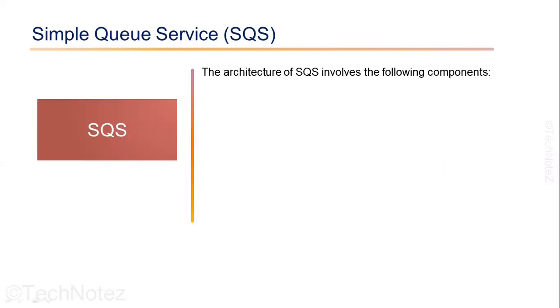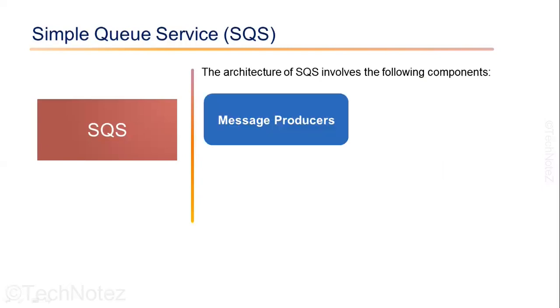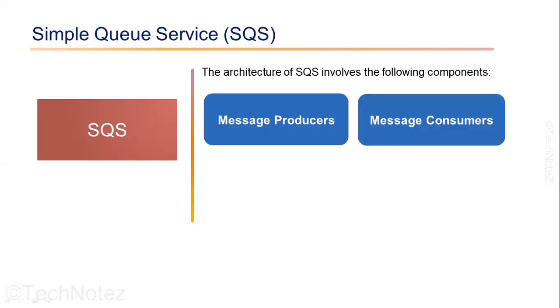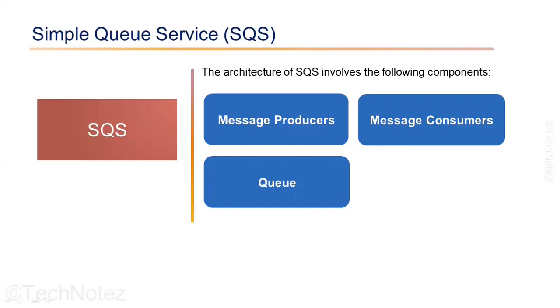The architecture of SQS involves the following components. Message producers. These are the applications that send the message to SQS. A message producer sends a message to an SQS queue. Message consumers. These are the applications that receive the message from the SQS queue. A message consumer polls the queue for new messages. Queues are used to store the messages temporarily until they are processed by the consumer. When a message is retrieved, it is removed from the queue and processed by the consumer.